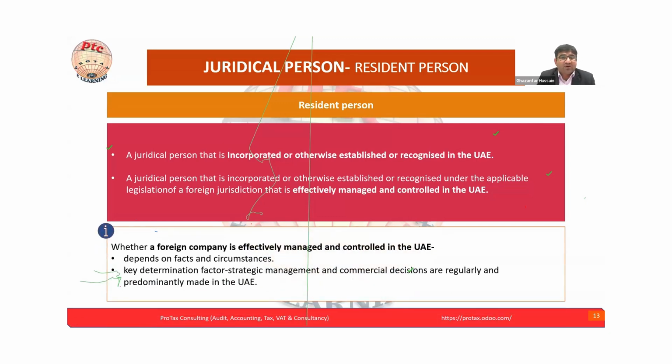Now the next: whether a foreign company is effectively managed or controlled in the UAE. This is important and depends on the facts and circumstances. Key determination factors: strategic management and commercial decisions are regularly and predominantly made in the UAE. Thus now we have the overview of this. So these are the key points that we have to consider. Even if the company is not in the UAE and is registered in a foreign jurisdiction, but is effectively managed and controlled in the UAE, we have to see based on that.